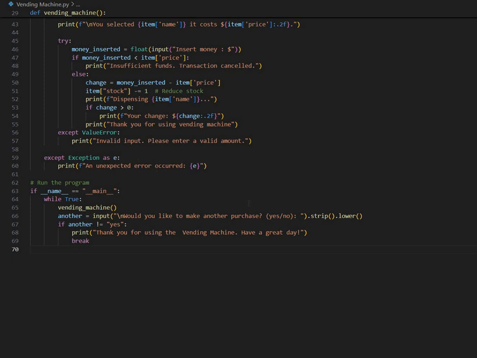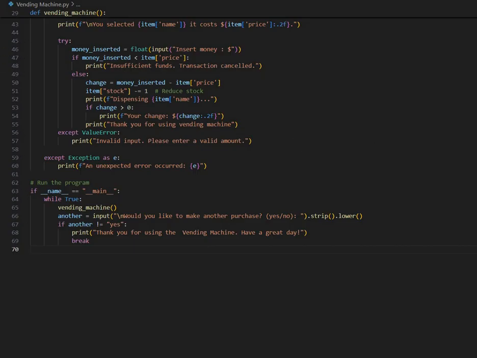This ensures the program doesn't crash if the user enters non-numeric input for the payment. The while loop allows the user to make another purchase or exit the program.